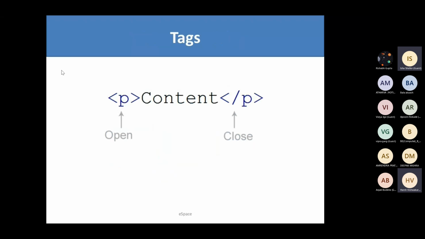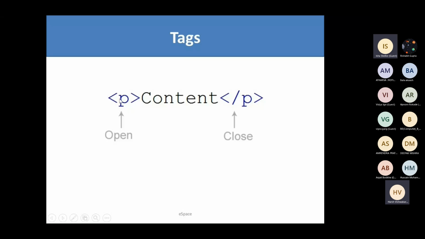Our whole HTML is written using tags, where we have an opening tag and a closing tag. We write the opening tag like this: an angular bracket, then P, and then a closing angular bracket. Then we have some content here, and then we close this tag.